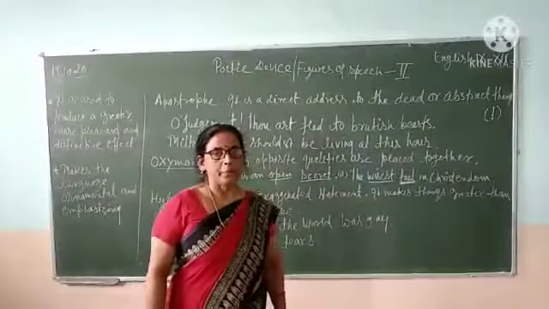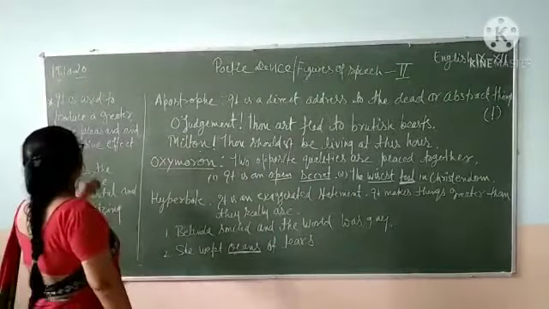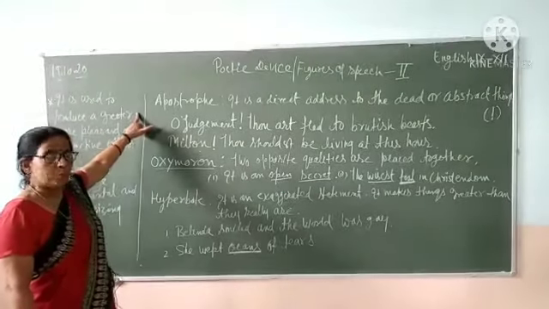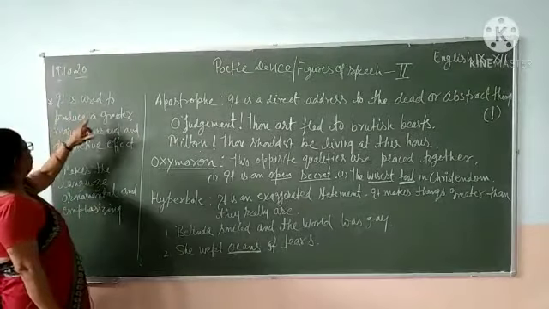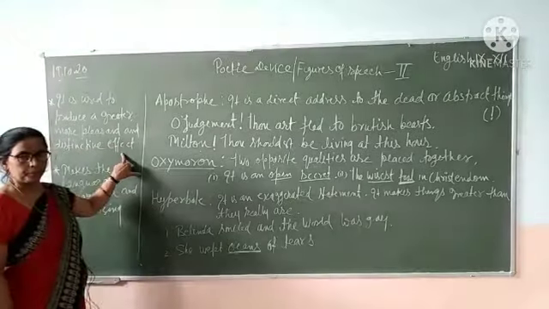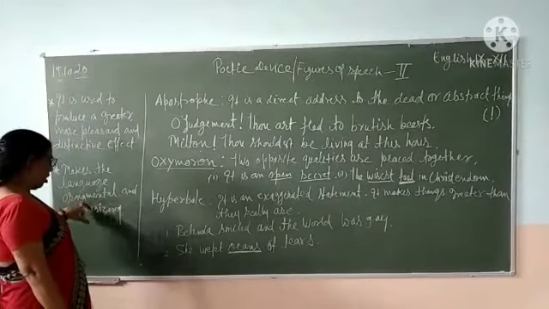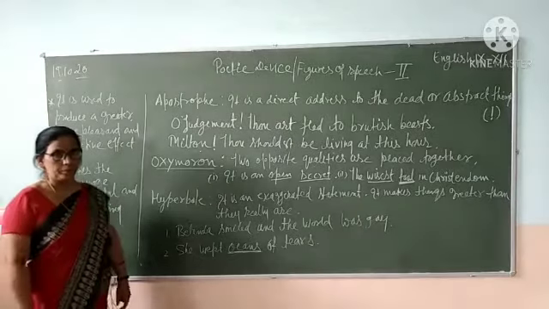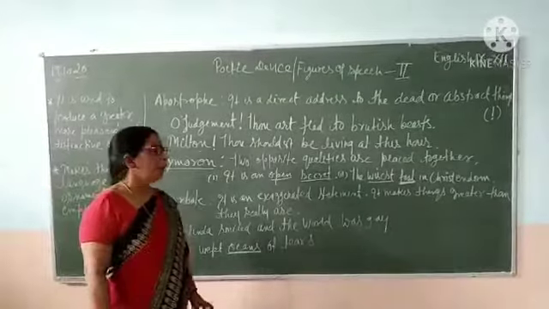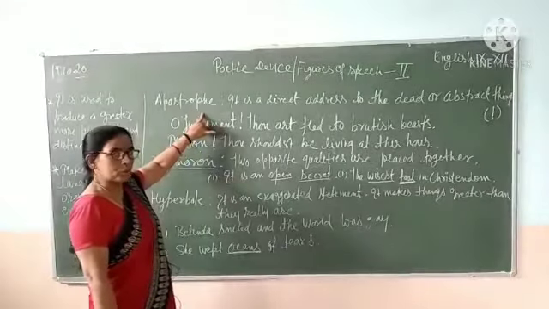Hello students, welcome back to the second part of poetic device. In my first video, I told you that it is used to produce a greater, more pleasant and distinctive effect. It also makes the language ornamental and emphasizing. It raises the beauty of the language. Now let us come to the fourth poetic device known as apostrophe.